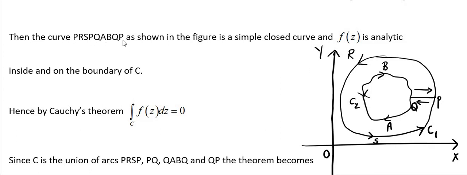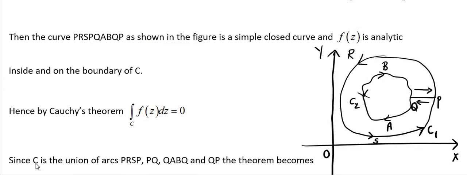This curve is a simple closed curve because it does not intersect itself. So on this curve f(z) is analytic. Whenever f(z) is analytic and the curve is a simple closed curve, we use Cauchy's theorem. That is, by Cauchy's theorem, integration over C of f(z) dz equals 0.